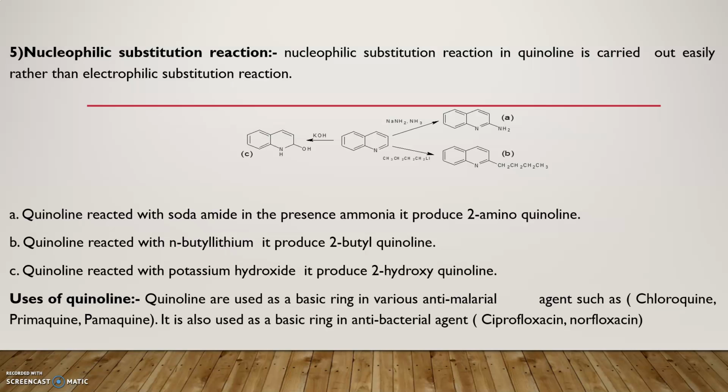Now we'll see the various medicinal uses of quinoline. Quinoline is present in various drugs as a basic ring, such as antimalarial agents, as we previously discussed: chloroquine, hydroxychloroquine, primaquine, pamaquine. All these drugs contain quinoline as a basic ring. It is also used as an antimalarial agent such as quinacrine. It is also present as a basic ring in various antibacterial agents such as ciprofloxacin, norfloxacin, sparfloxacin, gatifloxacin. These are the various uses of quinoline. Thank you.